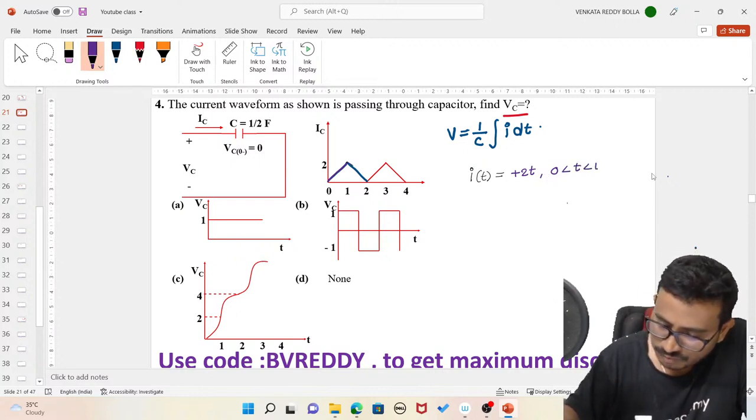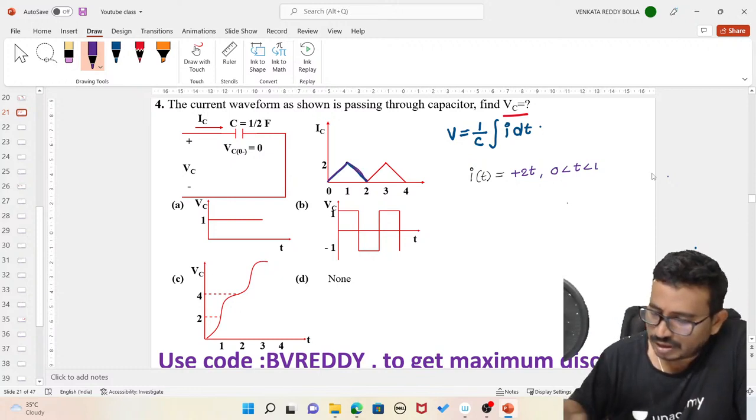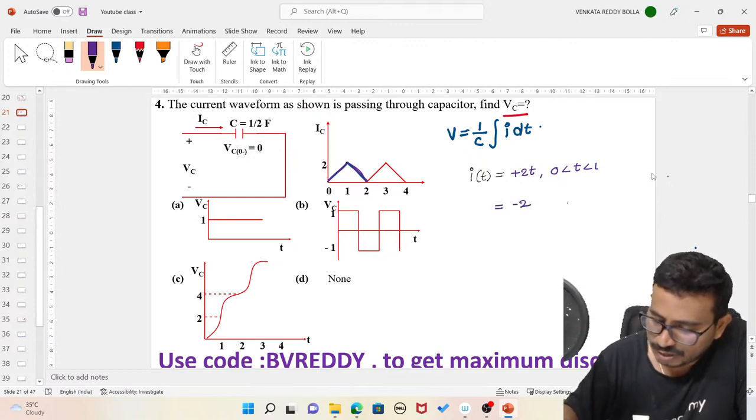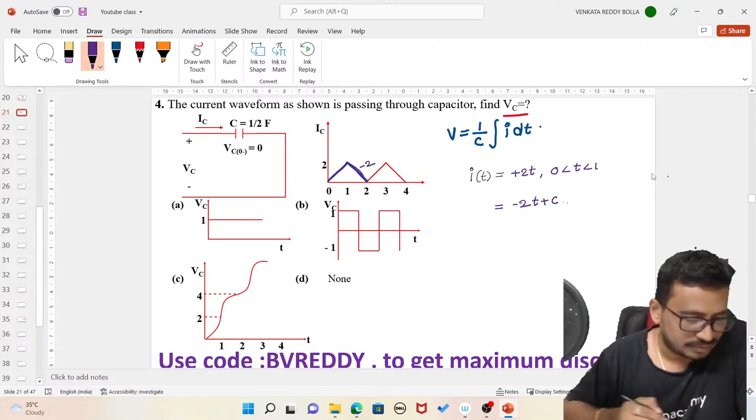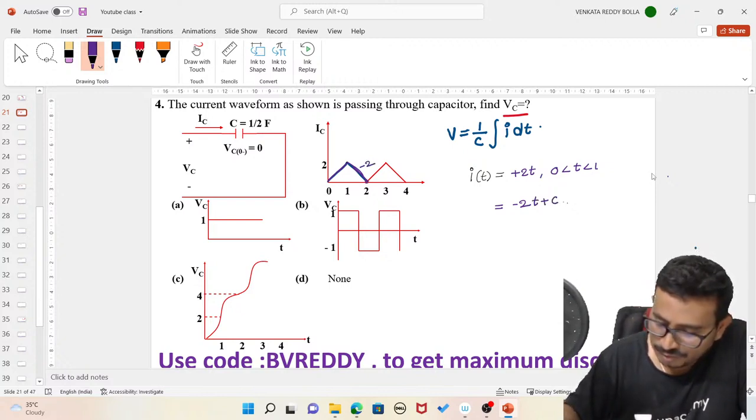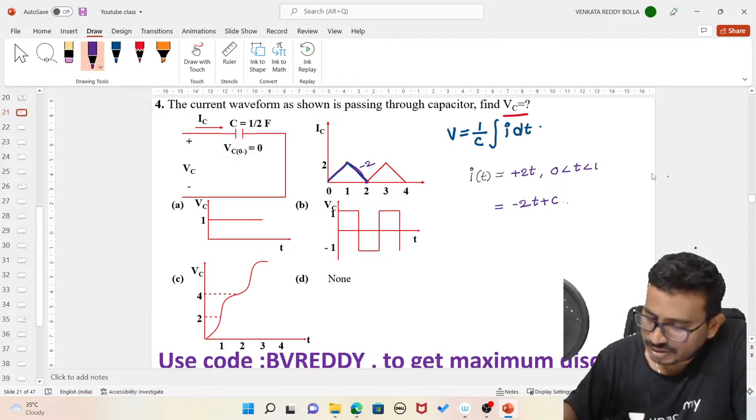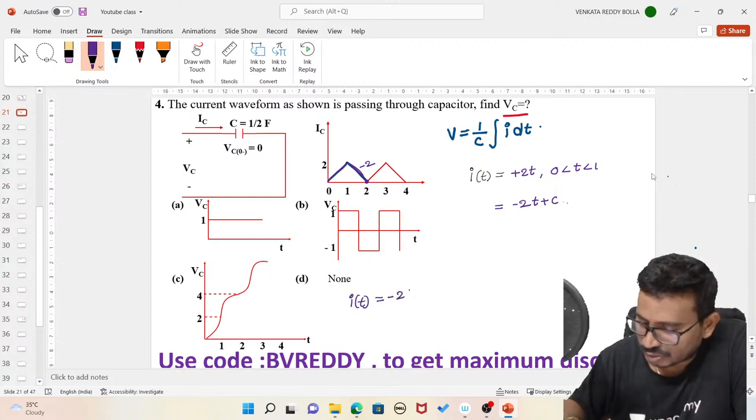And what about this part of the signal? This signal is in the form where the slope is -2, isn't it? The slope is -2, plus some intercept c. So the current expression i of t can be written as -2t plus c.